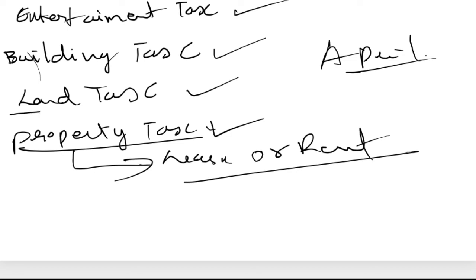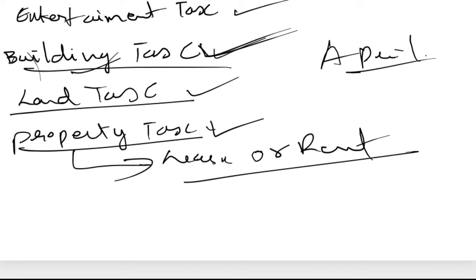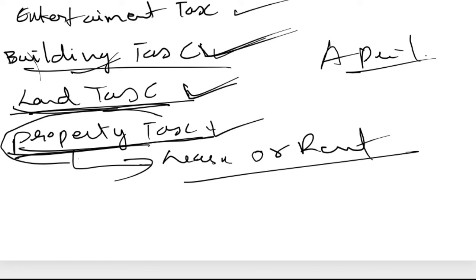Land tax is different, building tax is different. If you own a building and you are residing in the same building, you have to pay building tax. If you own a land and it is purely vested with your control, then it is land tax. If you lease the land or rent the land or building, definitely it comes under property tax. You have to pay property tax proportionate to the amount you yield from the property.